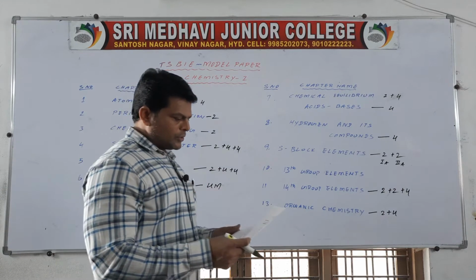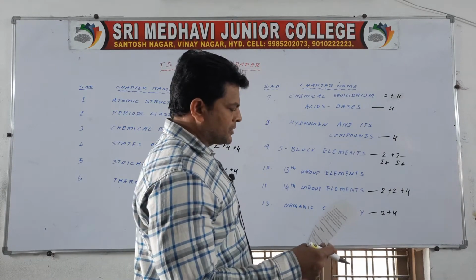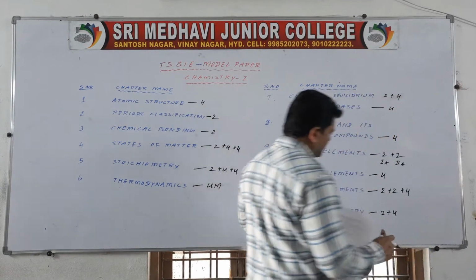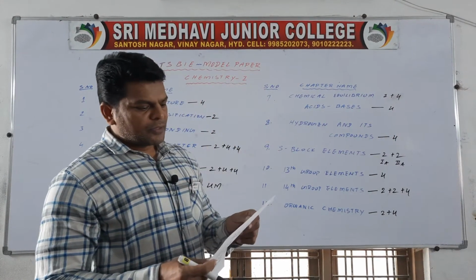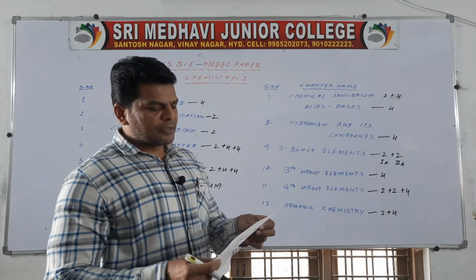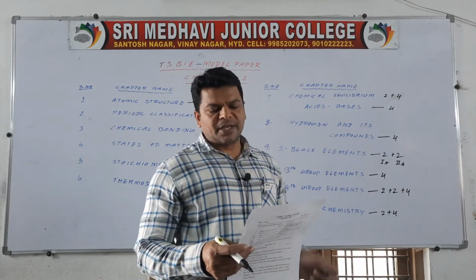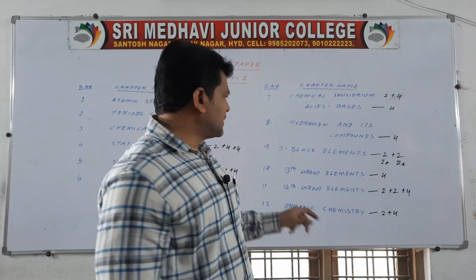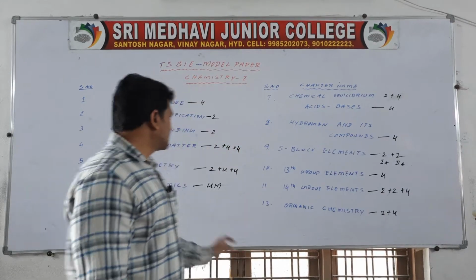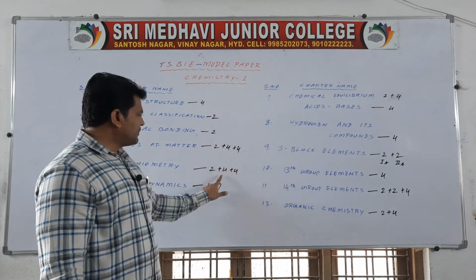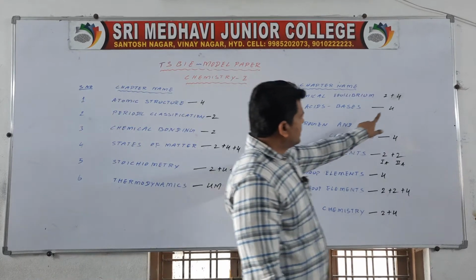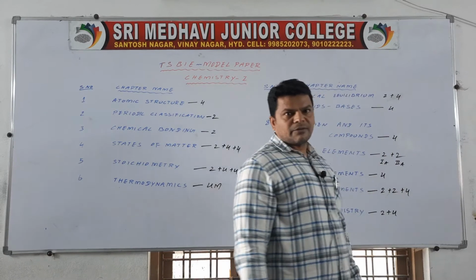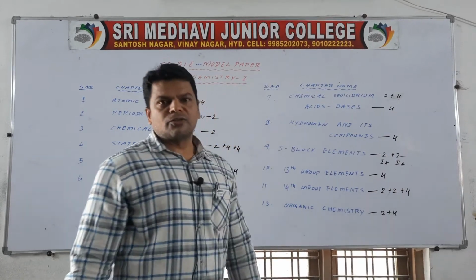The missed question: what are electron deficient compounds? AlCl3 and electron deficient species, explain. This is from 3rd A group elements, the 13th group element. See here, 1, 2, 3, 4, 5, 6, 7, 8, 9, 10, 11, 12. 12 questions out of 12. You have to write only 6.